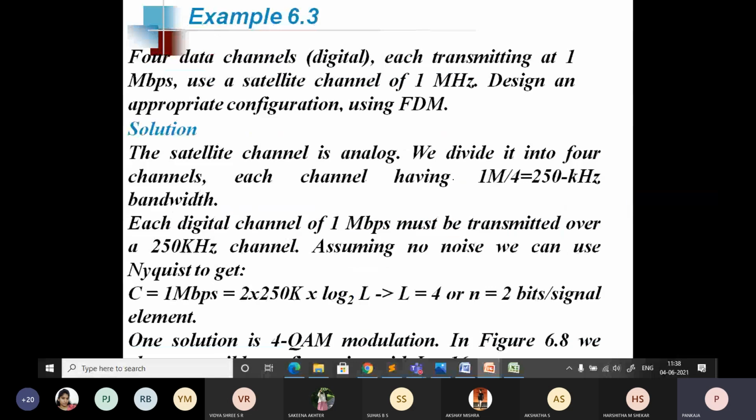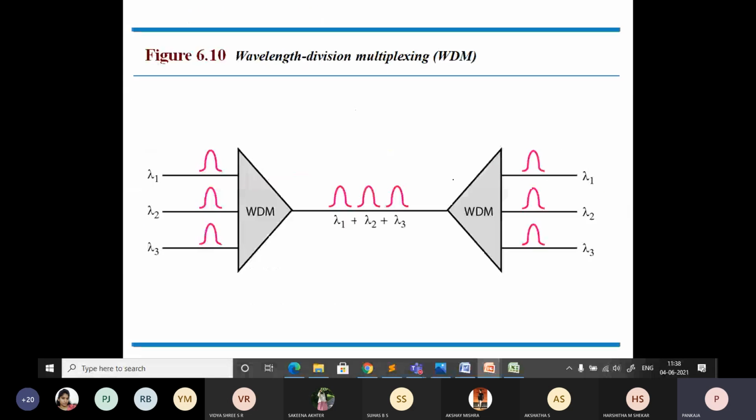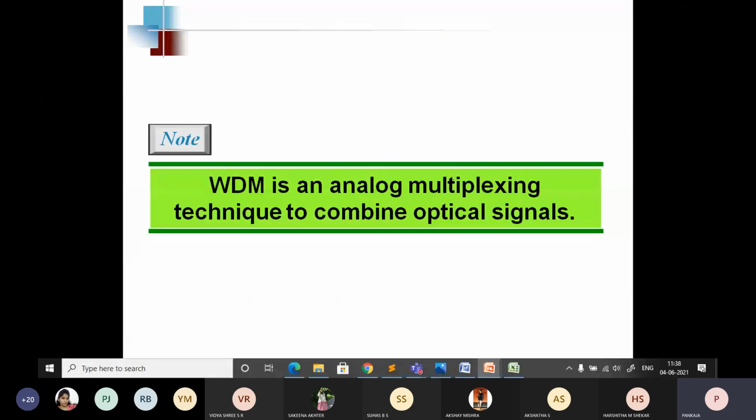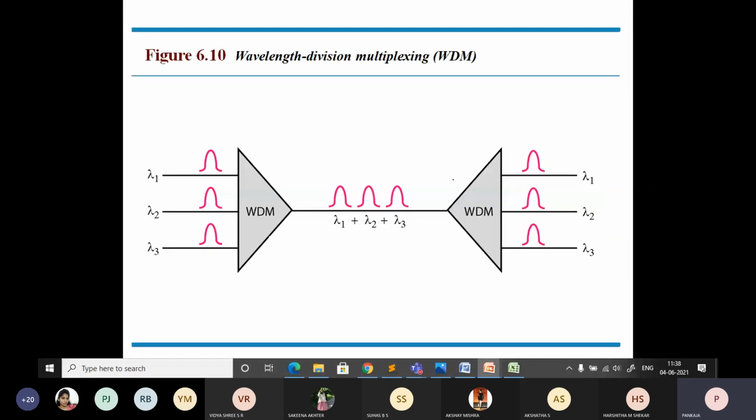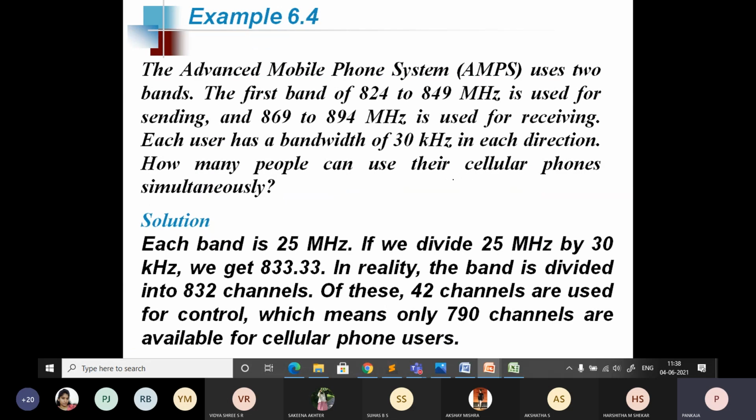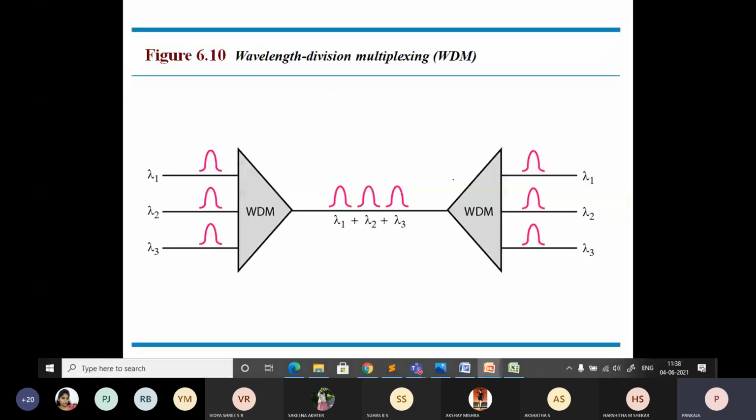I'll just go to the topic. Okay, so this is the second method, wavelength division multiplexing. So we'll solve the problem together for both the methods.